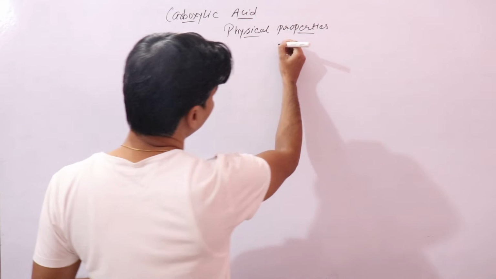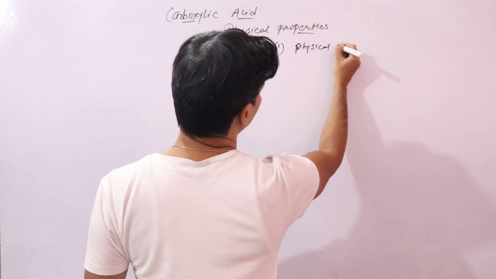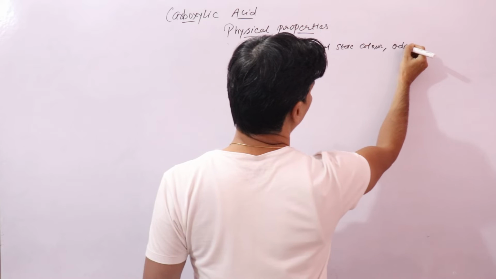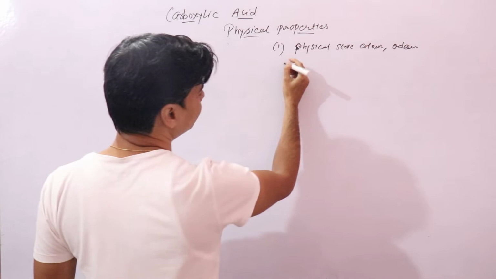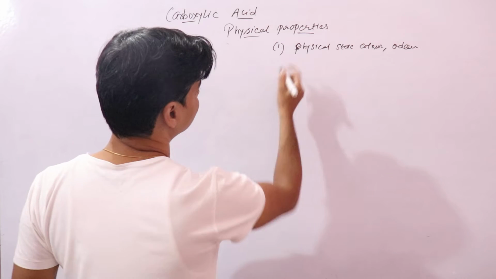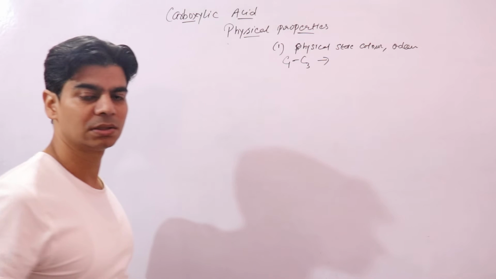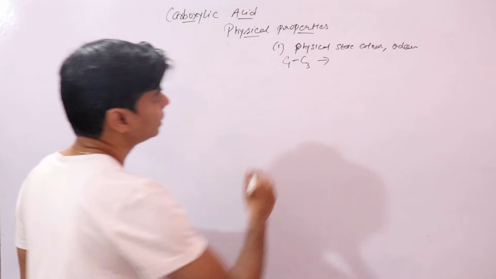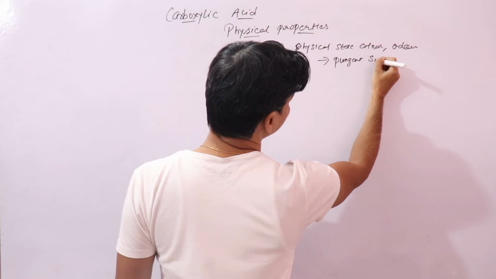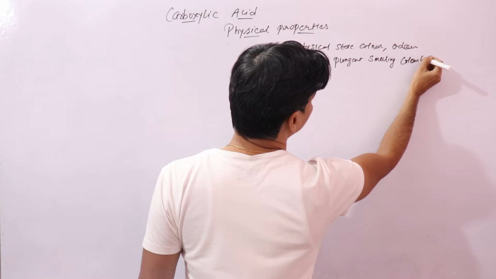So let's first quickly look at the physical state, color and odor. The first three members, formic acid, acetic acid, and propanoic acid, so C1 to C3, are pungent smelling, colorless liquids.